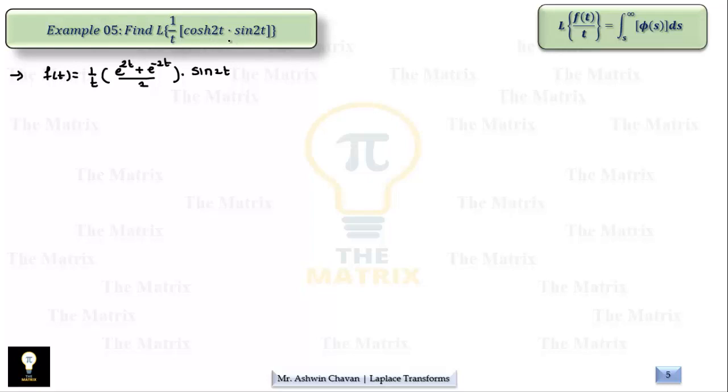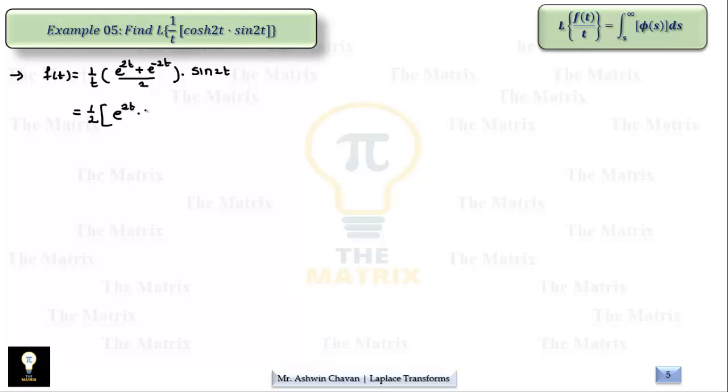We have sin a sin b or sin a cos b or cos a cos b, but not for sin a and hyperbolic cos b. So instead we write the hyperbolic function into exponential. So this is the clue. Whenever you get a hyperbolic function in product with other functions, please write them into exponential form because it will work as a shifting theorem. So altogether we can write this as half of